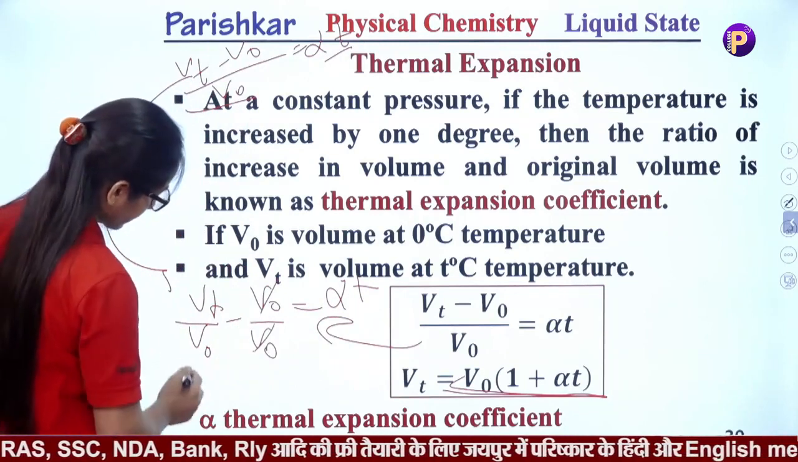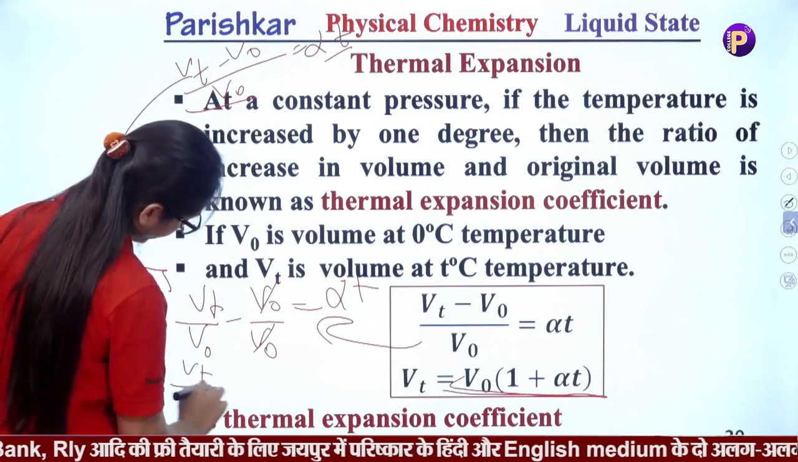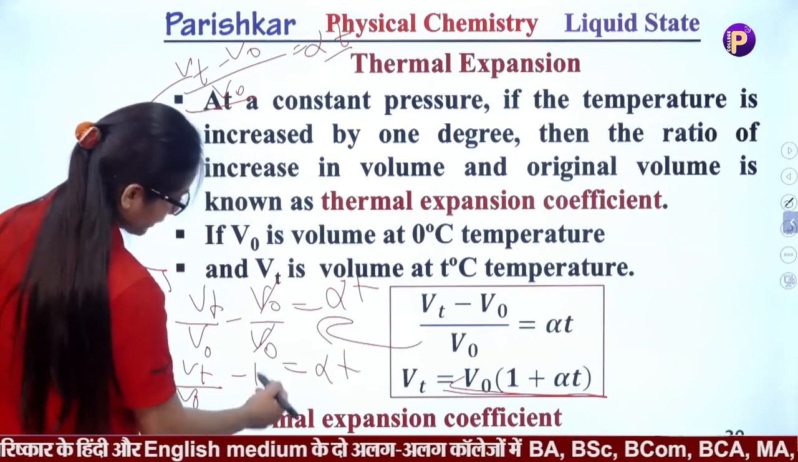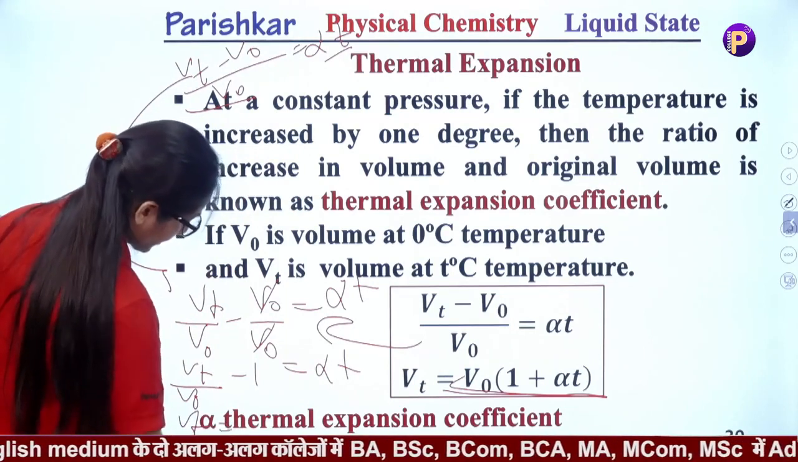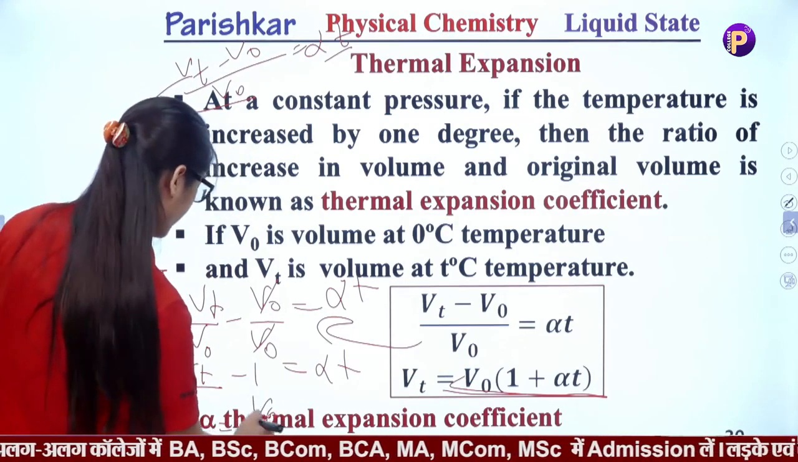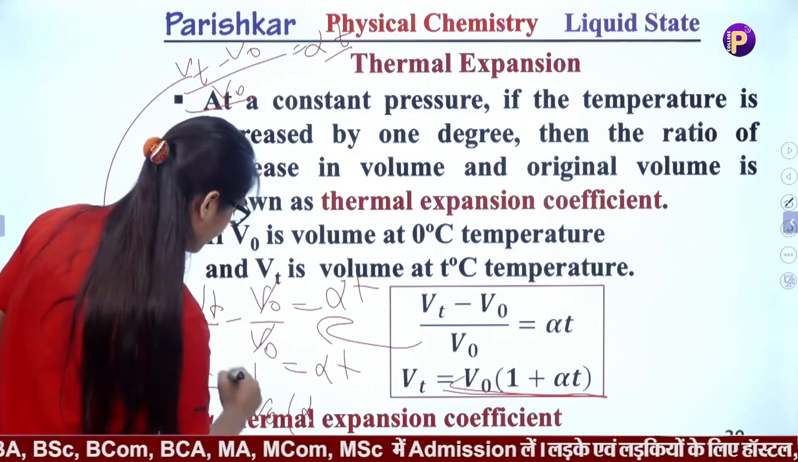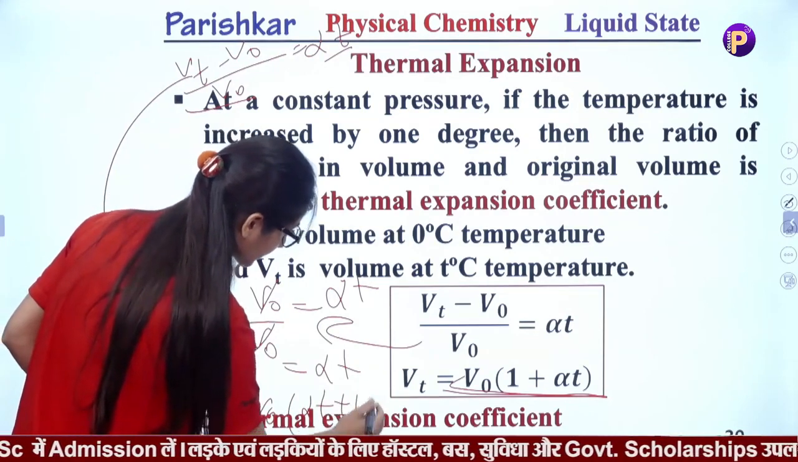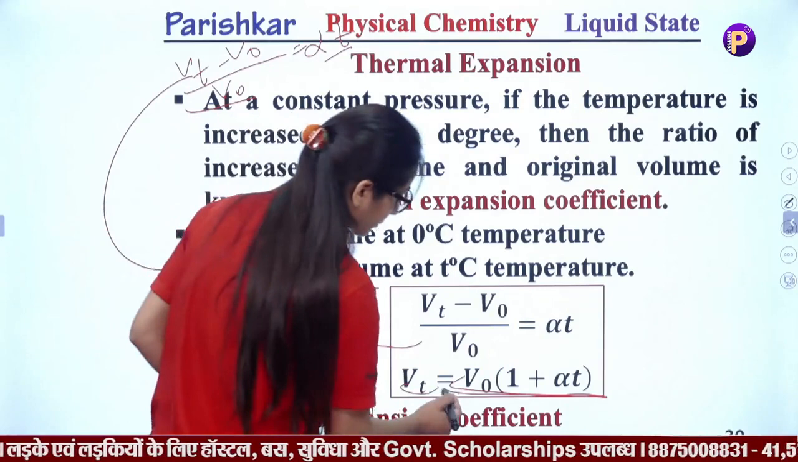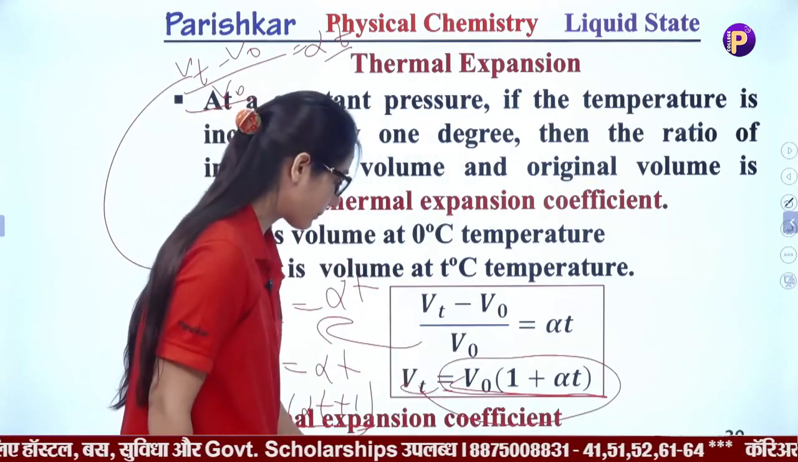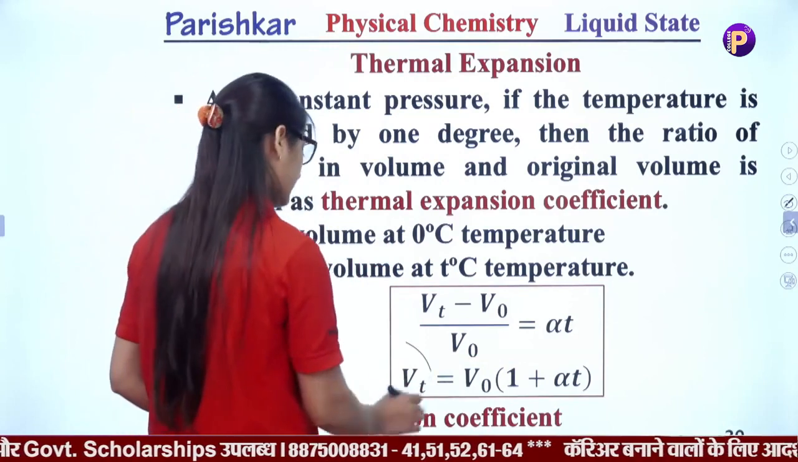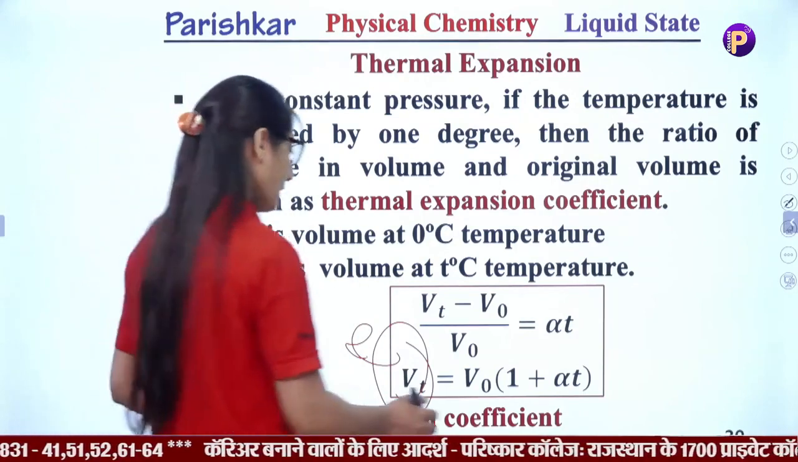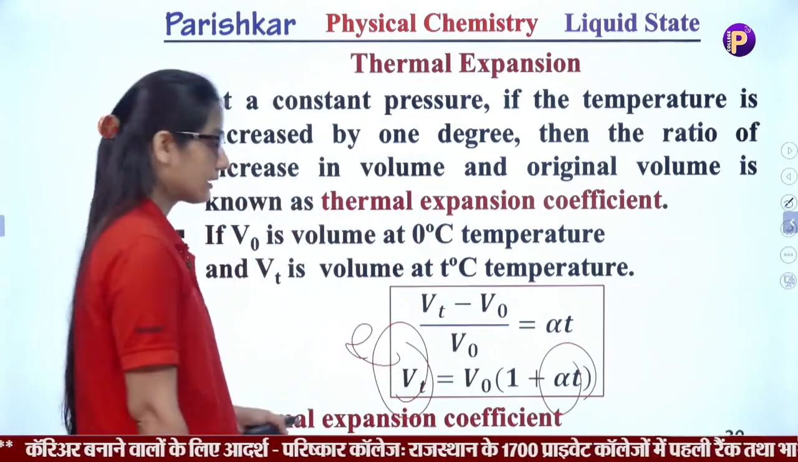This will cancel out and you will get Vt upon V naught minus 1 is equal to alpha T, and if you solve it, then you get Vt is equal to V naught into, here is minus 1, then it will get plus 1, then you can write it as Vt is equal to V naught into 1 plus alpha T. So this is the expansion in volume. So this alpha T is the thermal expansion coefficient.